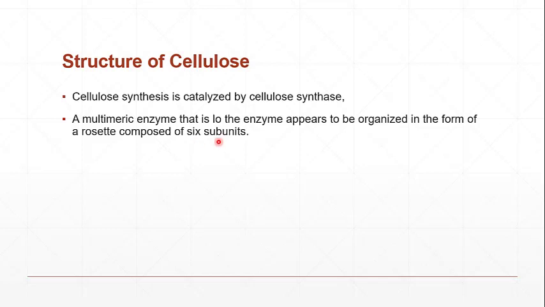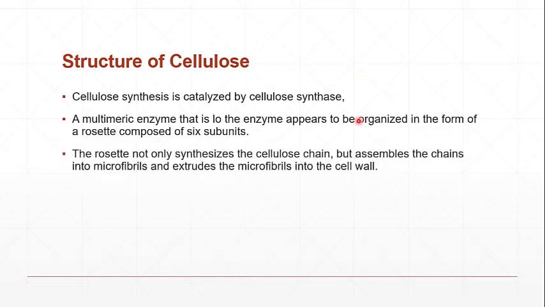So as far as the multimeric nature of the cellulose synthase is concerned, this particular enzyme has 6 subunits, and all the subunits have different functions and they are collectively making the cellulose molecules. They are organized, and in the organized form they make a rosette-like structure composed of 6 subunits, which combine to make the cellulose synthase enzyme.